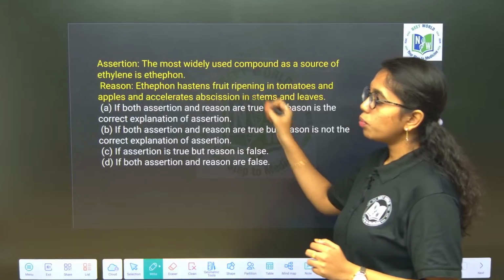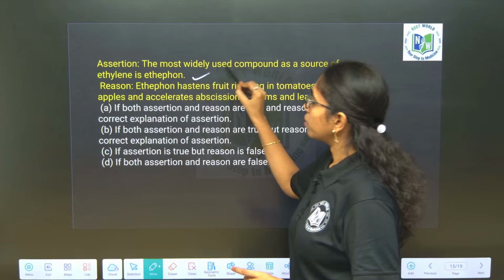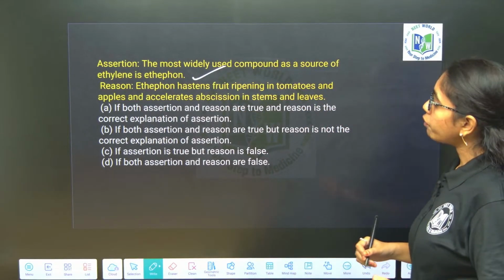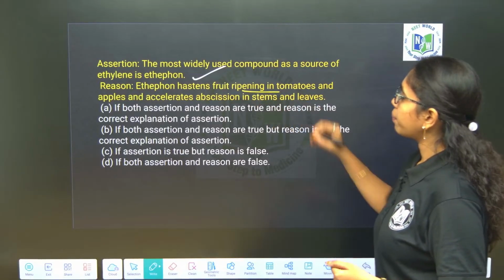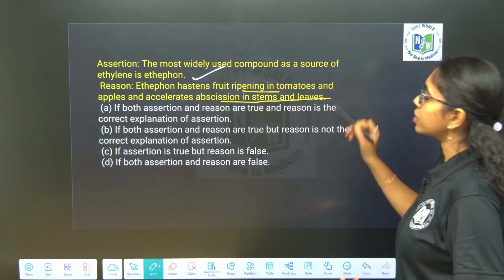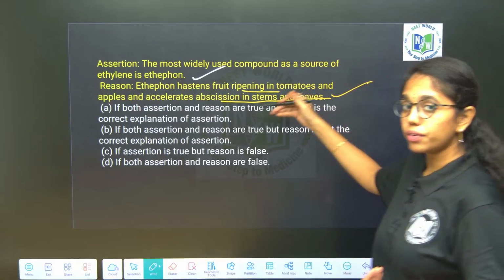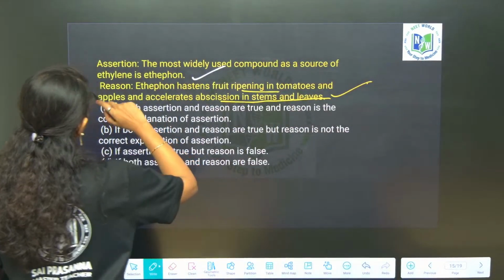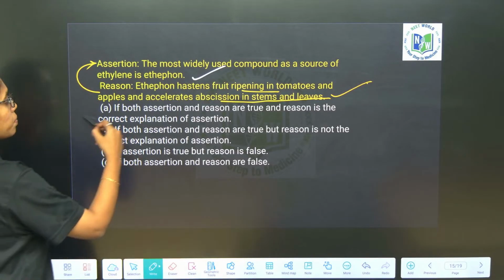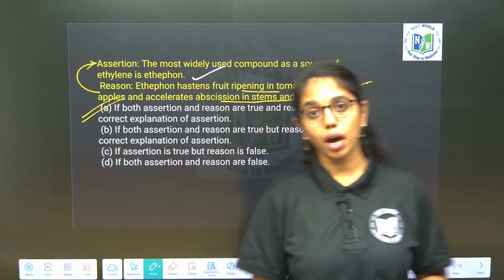In assertion, the most widely used compound as the source of ethylene is ethephon. Okay, correct. In reason, why we are using ethephon? Ethephon will hasten the fruit ripening in tomatoes, apples and accelerates the abscission in stems and leaves. True. Okay. So, here both A and R are true, and in reason it is clearly explaining why ethephon will hasten the fruit ripening in tomatoes. So, here option A again, that both A and R are true and R is the correct explanation of A.